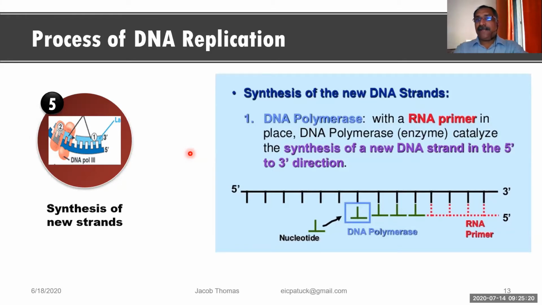We have seen that during the first step, in the nucleoplasm there are many nucleotides, and these nucleotides also got activated. Now the nucleotides are activated and the DNA strand is ready to synthesize a new strand. So everything is ready, and the next point is to synthesize a new strand. How will the DNA synthesize a new strand?